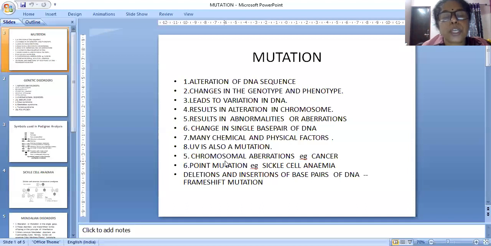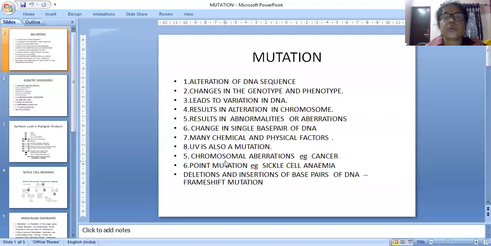And the sixth point is point mutation. In point mutation, a particular gene only changes. Point means gene only. A gene is present on the chromosome, and we can see a linear arrangement of genes on the chromosome. So when an alteration occurs gene-wise at a particular point, it is a point mutation. Example: sickle cell anemia.